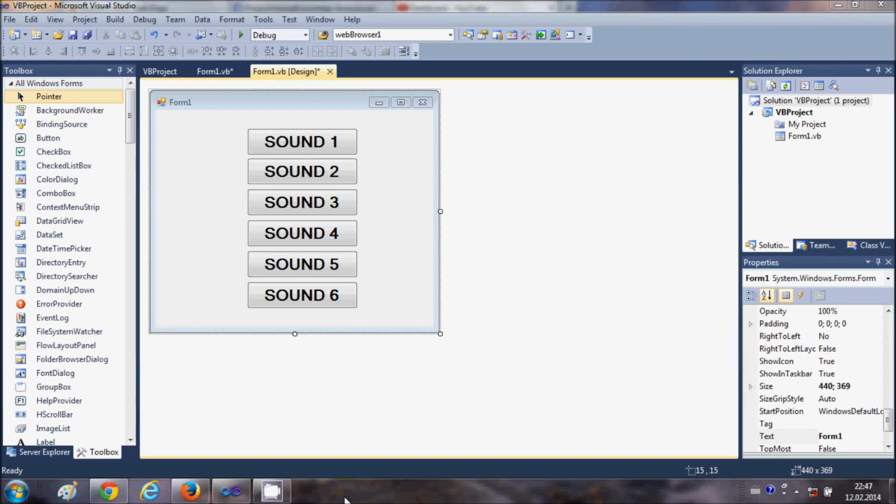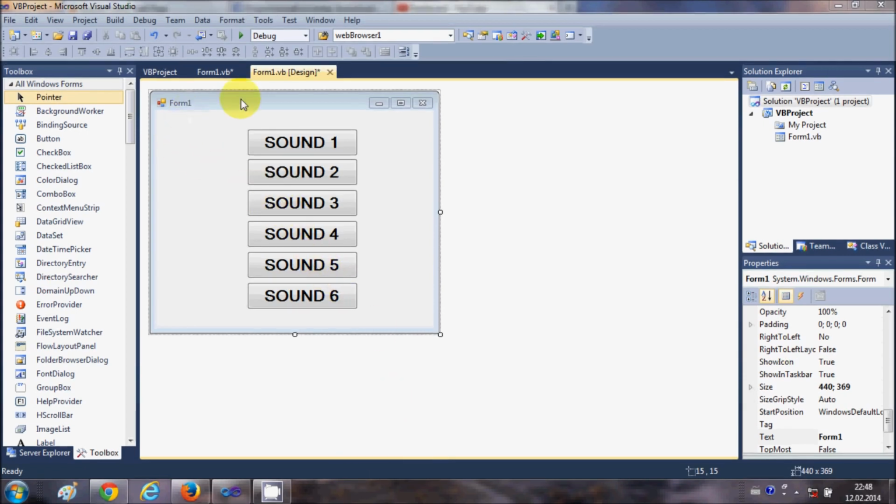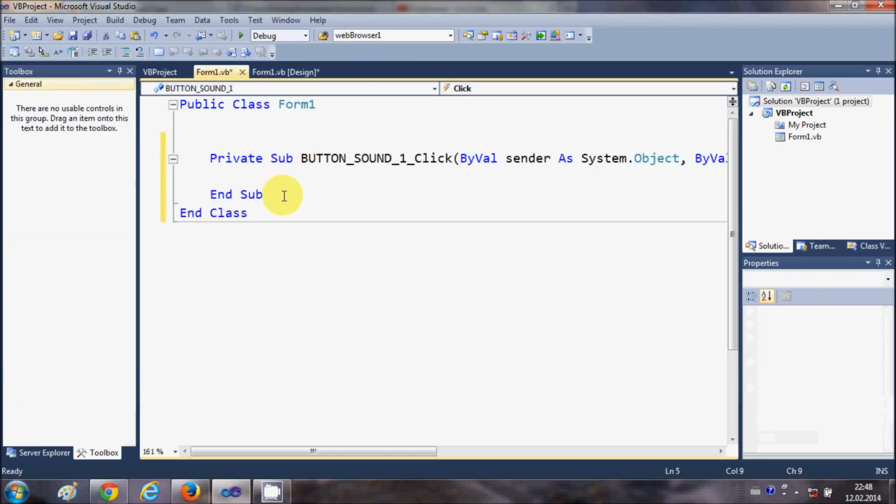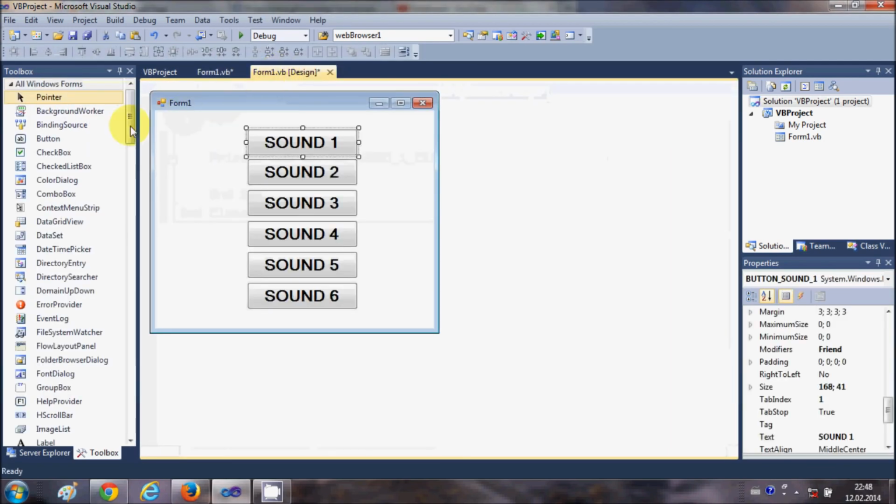Hello guys, in this video I will show you how to play a different system sound and beep sound with your Visual Basic Windows Form application. So I have this sample project created and I have six different buttons in here. These button click events are empty, so I'm going to write some code here. Just drag and drop 6 buttons into your form and change their text.